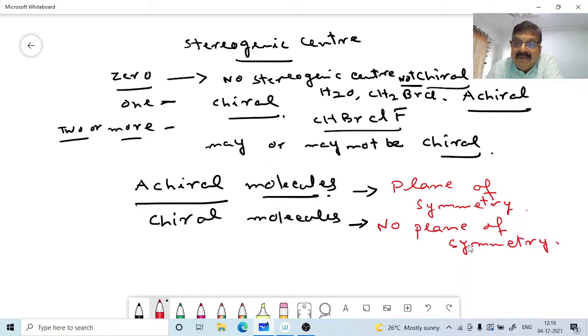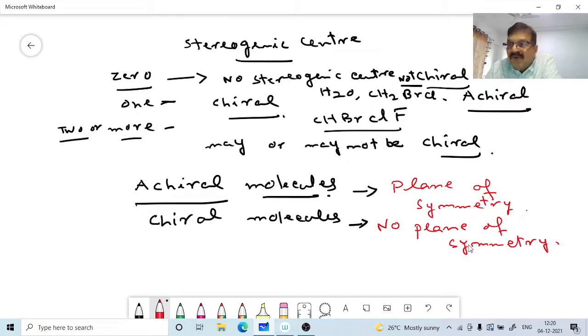Since the mirror image of this molecule is superimposable on itself, the molecule is achiral, and the carbon atom is not an asymmetric center.